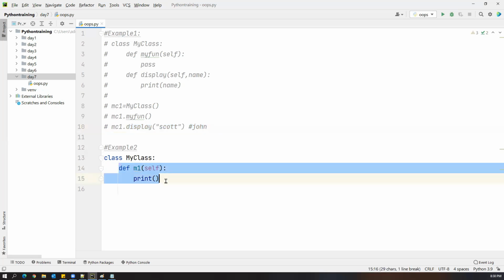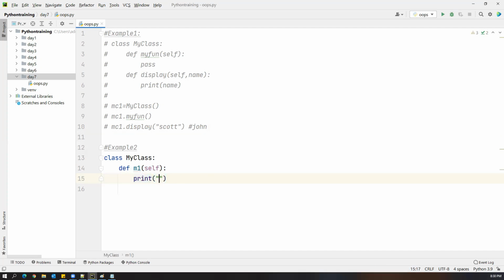Now I created one method here. What type of method is it? Instance method or static method? By default it is an instance method, right? This is an instance method. So I'm just writing a simple message. I say this is an instance method.